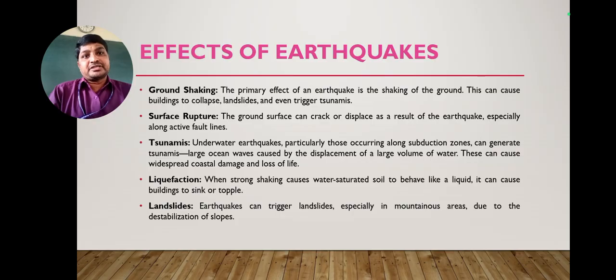The second effect: the ground surface can crack or displace as a result of the earthquake, especially along active fault lines. Whereas tsunamis occur under the water, and particularly earthquakes along the subduction zones can generate tsunamis. Large ocean waves may be caused by the displacement of the water, and this can lead to coastal damage and loss of life also.